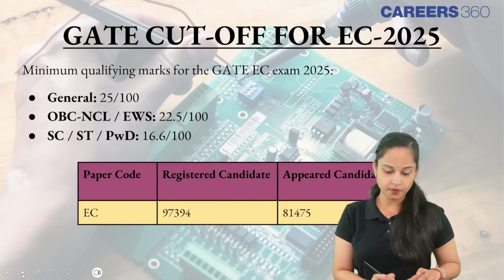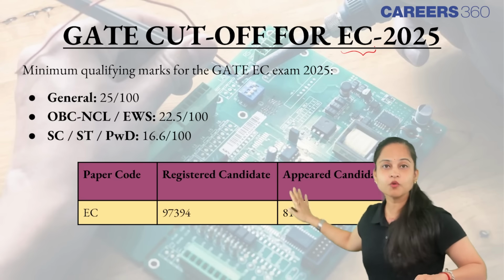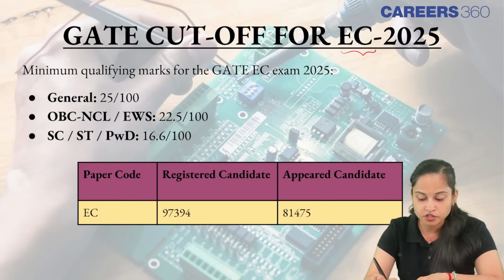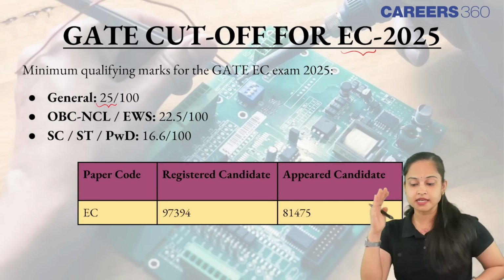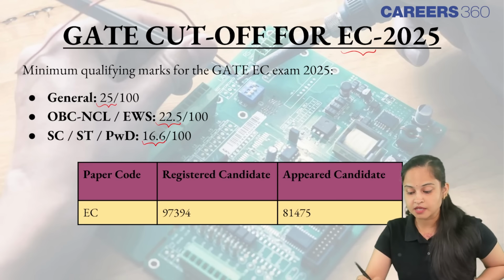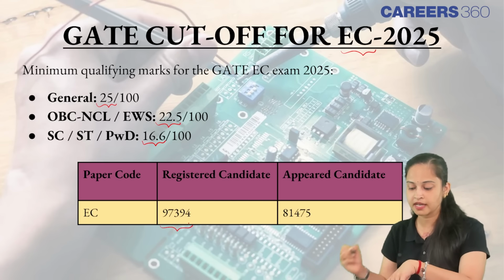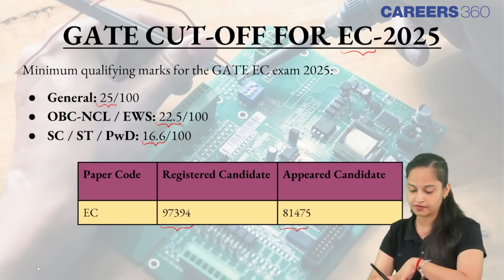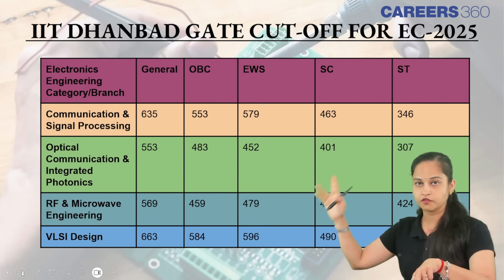Okay, now moving here, talking about the GATE cutoff for Electronics and Communication 2025. The minimum qualifying marks for the GATE ECE examination for this year was 25 for the general category. Clear? 25 for the general category out of 100. For OBC, EWS it was 22.5. For SC, ST, PwD it was 16.6. So the paper was easy. Registered number of candidates were 97,394 and the number of students appeared were 81,475.